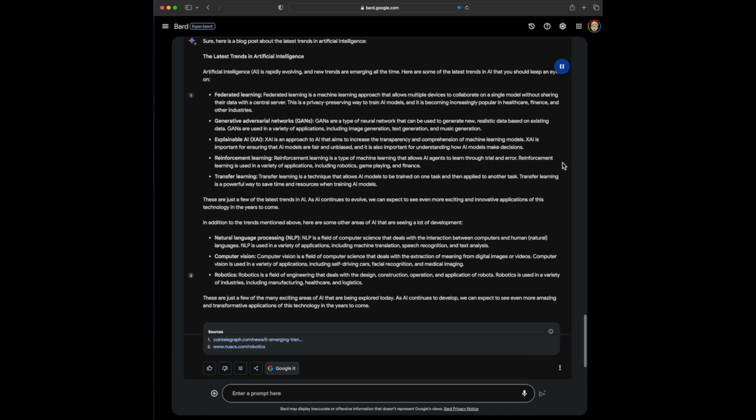Computer vision. Computer vision is a field of computer science that deals with the extraction of meaning from digital images or videos. Computer vision is used in a variety of applications, including self-driving cars, facial recognition, and medical imaging. Robotics. Robotics is a field of engineering that deals with the design, construction, operation, and application of robots. Robotics is used in a variety of industries, including manufacturing, healthcare, and logistics. These are just a few of the many exciting areas of AI that are being explored today. As AI continues to develop, we can expect to see even more amazing and transformative applications of this technology in the years to come.